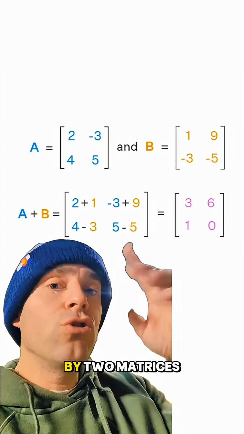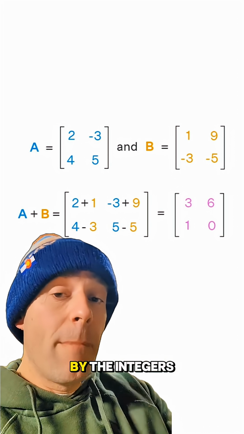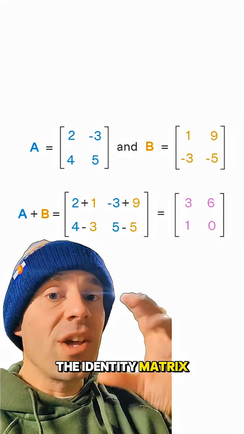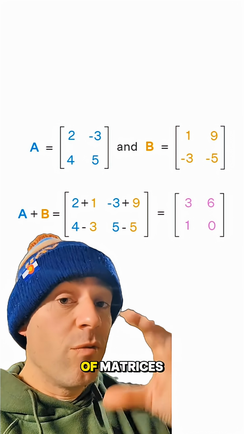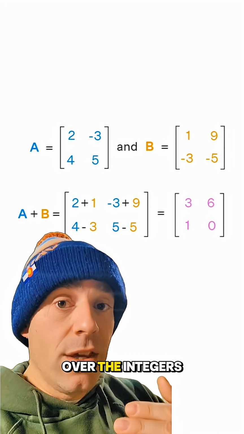Now take 2 by 2 matrices with integer coefficients, and now we're going to scale by the integers by multiplying by the identity matrix times n. That's our scaling of matrices, and that also becomes a module over the integers.